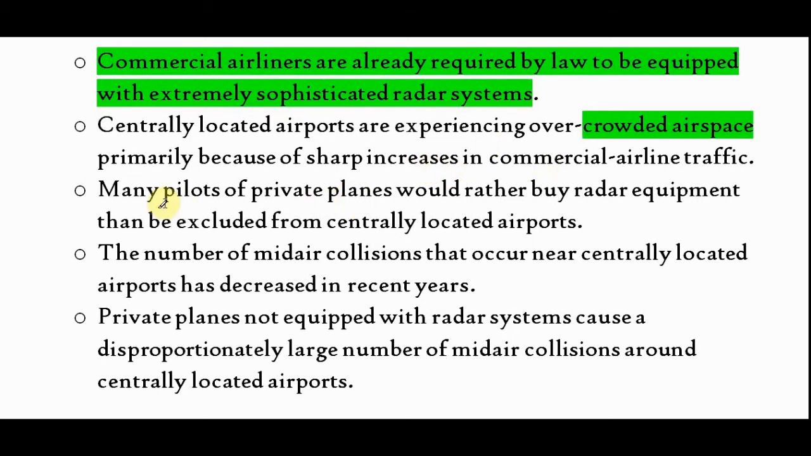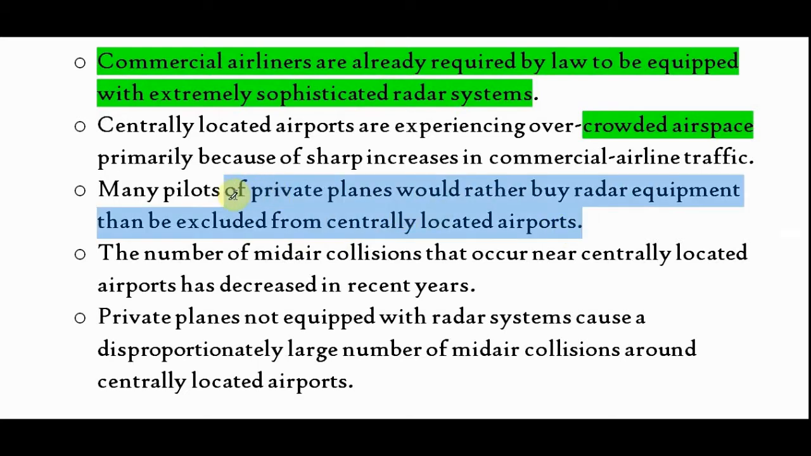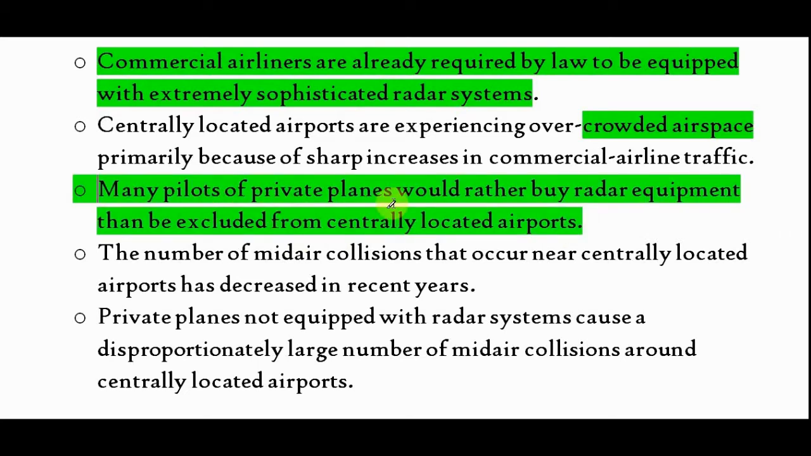So option B out. C says many pilots of private planes would rather buy radar equipment than be excluded from centrally located airports. So now it is talking about preference and choice. So it is not about choice. Why? Because the conclusion is something related to collision, not about picking one option. So option C out.